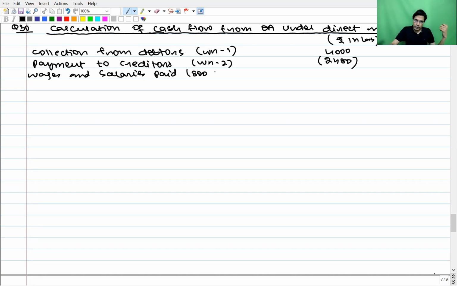That 40 is the expense of the previous year but was not paid in the previous year, so it must have been paid in the current year. And 50 is the closing outstanding. It is the expense of the current accounting period, but not paid. If not paid, minus it. To find out what we have paid, whatever we haven't paid, if we minus it, we'll get to know how much we have paid during the year.